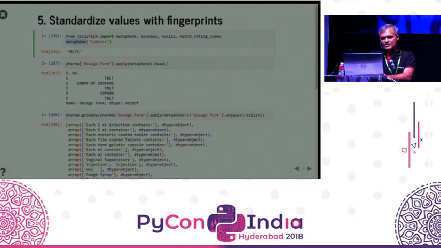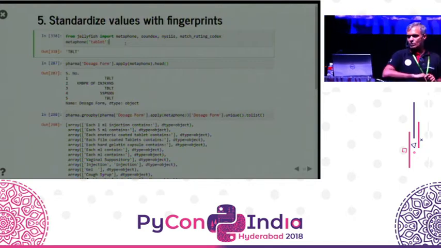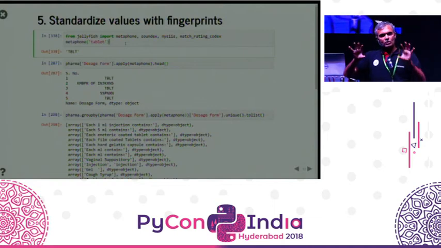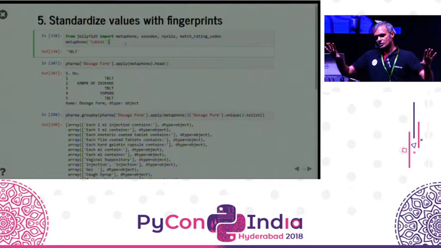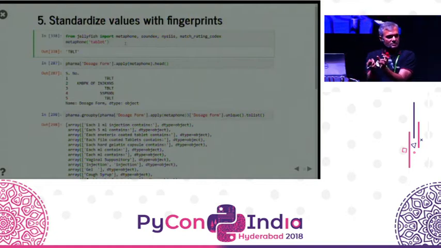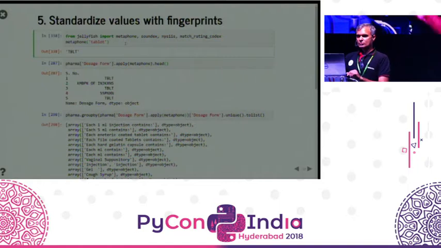Now let's take something, if I let's say tablet, then that's the same as tablet. Tablot, still the same as this. So a certain amount of misspellings it recognizes. This is a twist on the fuzzy matching algorithm. What we are not doing is saying, is string A approximately equal to string B? Because that requires pairwise comparisons. That's very inefficient, that takes n square computations. Instead, what we're saying is, I'm going to take a string and convert it to something simpler. And if two strings convert to the same simpler thing, then maybe they're the same. And there are many different ways of doing this, and this process is called fingerprinting.